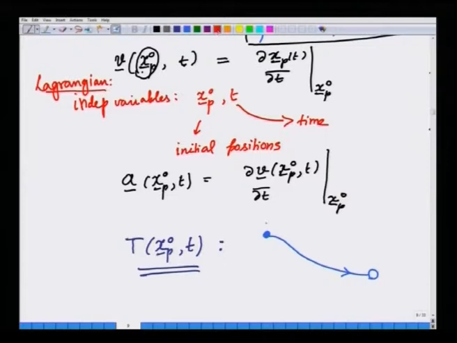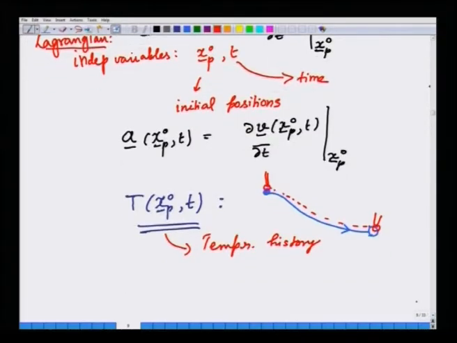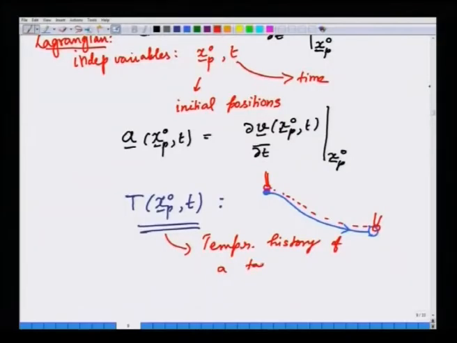So, imagine attaching a thermometer to a particle, and then you follow the same particle and measure the temperature history of a given fluid particle as a function of time. So, the Lagrangian description tells you historical information such as the temperature of a fluid particle as you follow it, or the velocity of a fluid particle as you follow it, and so on. So, this gives you the temperature history of a tagged fluid particle.